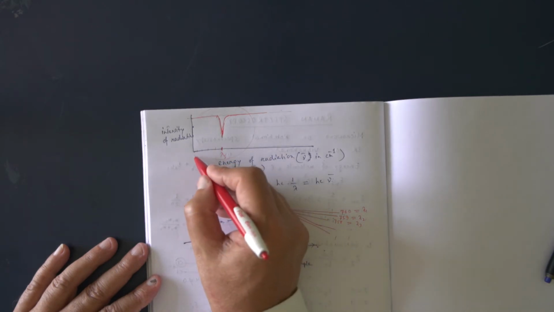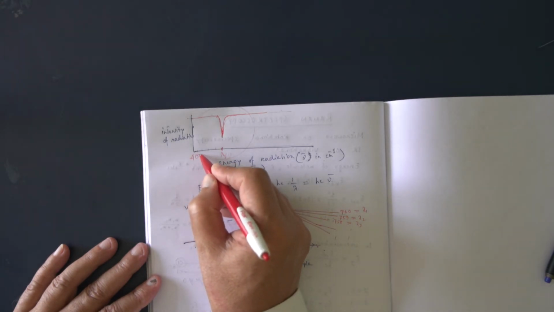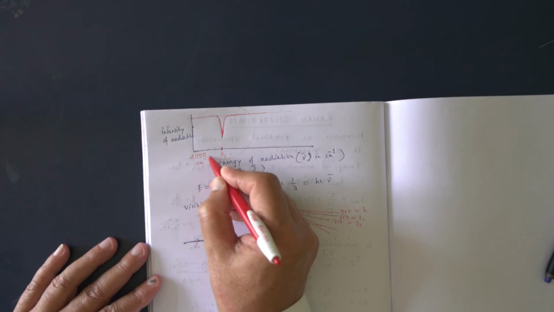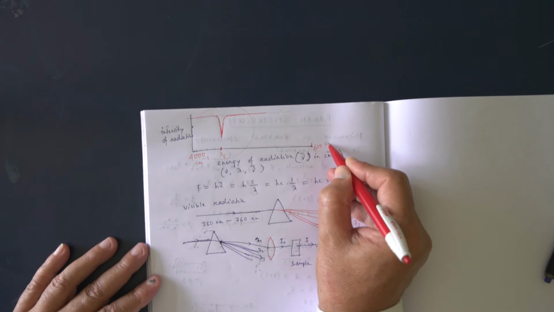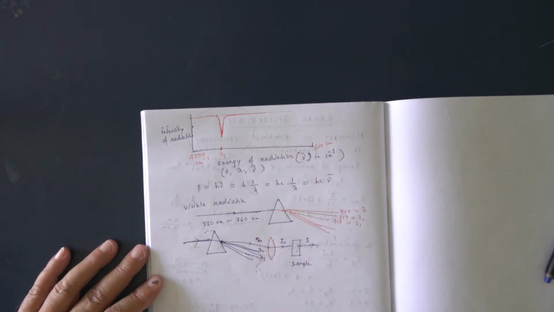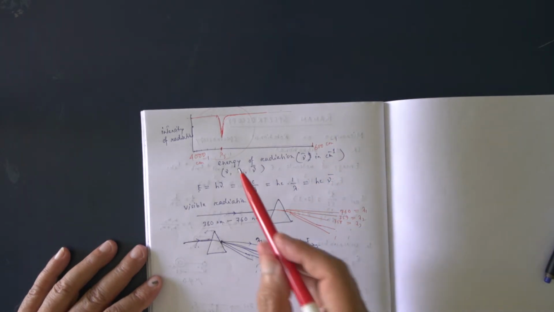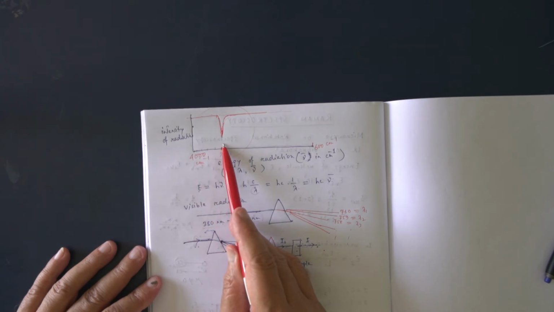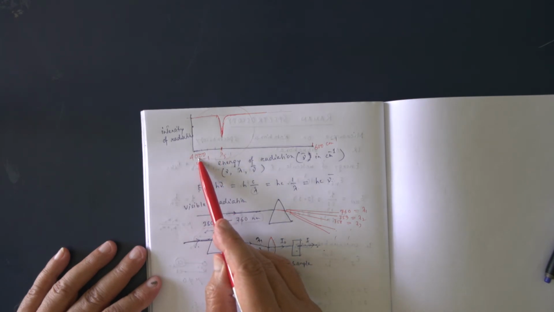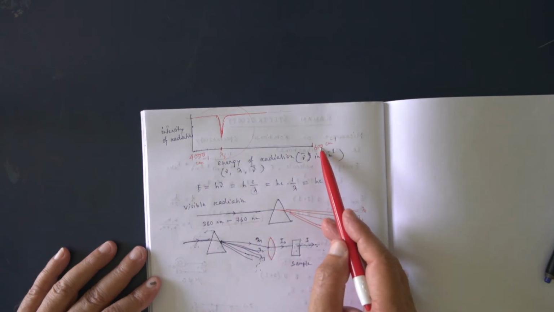And generally, what is the range of wave number? Generally, this is 4000 centimeter inverse to 600 centimeter inverse. We vary the energy of IR radiation from 4000 centimeter inverse to 600 centimeter inverse.